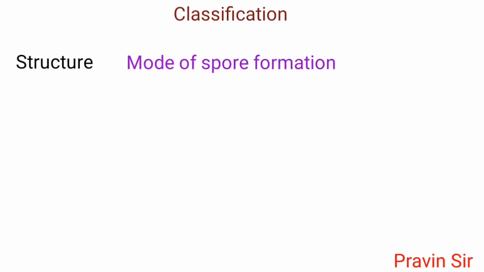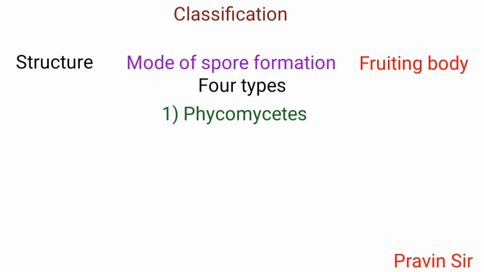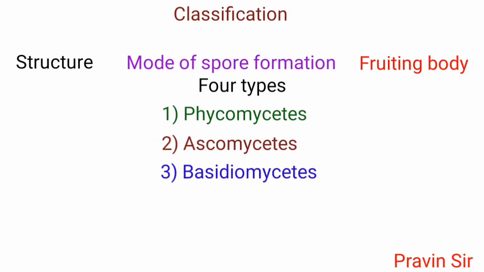Classification. On the basis of structure, mode of spore formation, and fruiting body, fungi are classified into 4 types, that is Phycomycetes, Ascomycetes, Basidiomycetes, and Deuteromycetes.